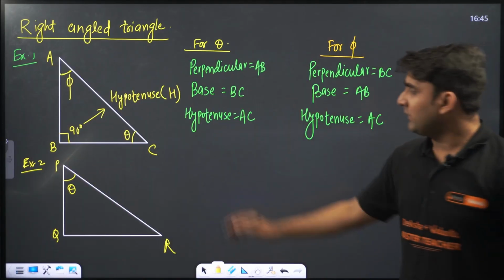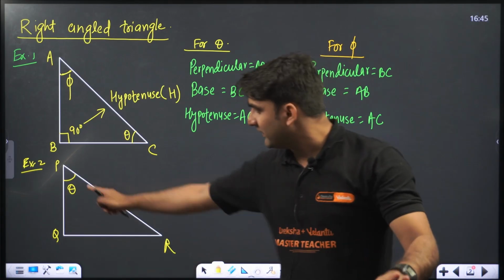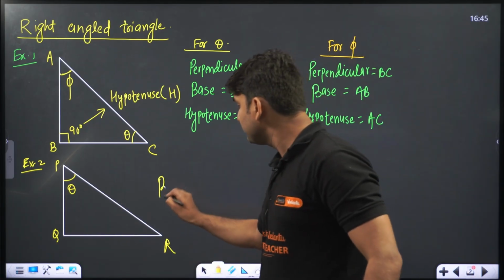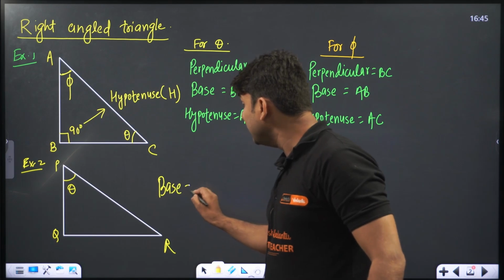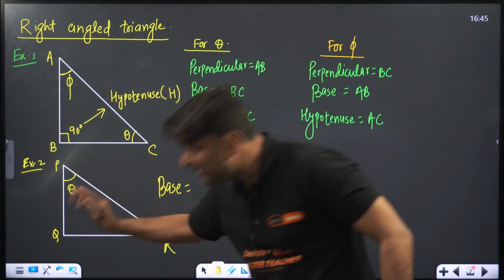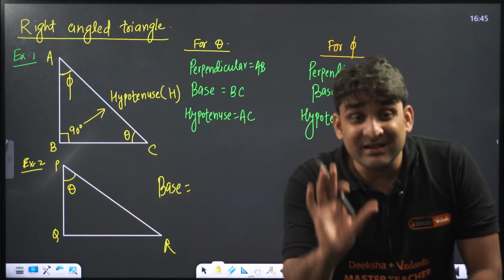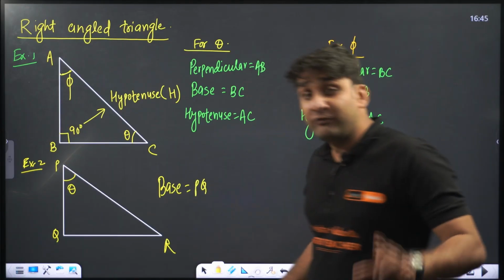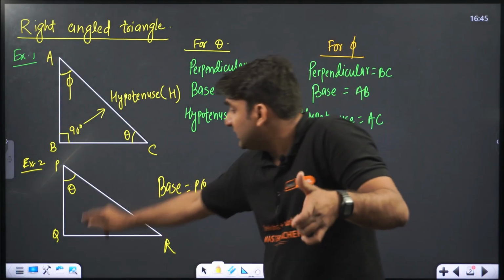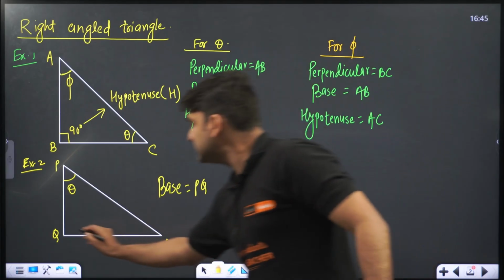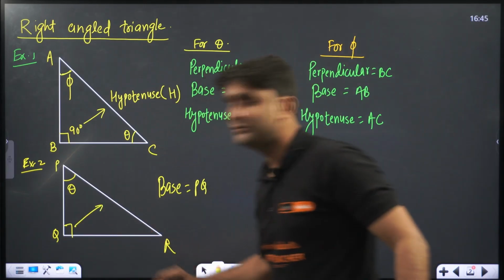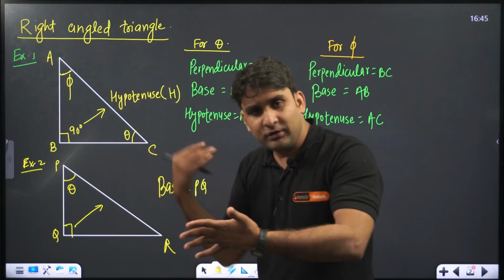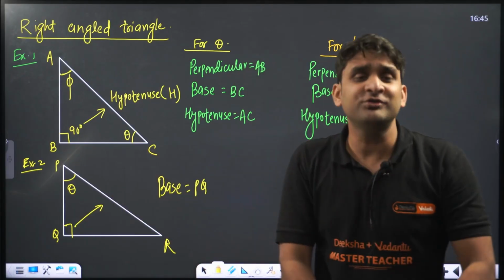Now what will be base? There is no other angle, only one angle is there, theta. So we are dealing with theta. What will be base? My dear champion, the base will be PQ, because theta is associated with PQ. So PQ will be base. What will be perpendicular? There is 90 degrees here. So this is hypotenuse and this is base. If base is confirmed and hypotenuse is confirmed, the remaining unknown side will be perpendicular.